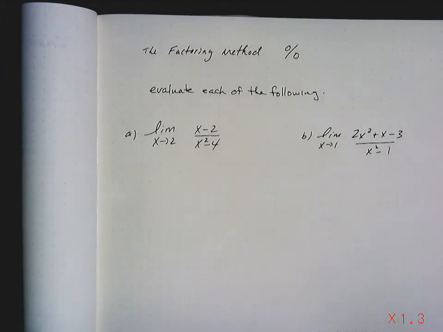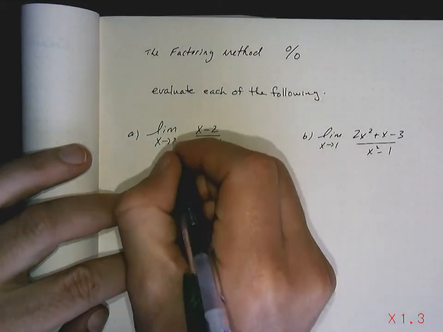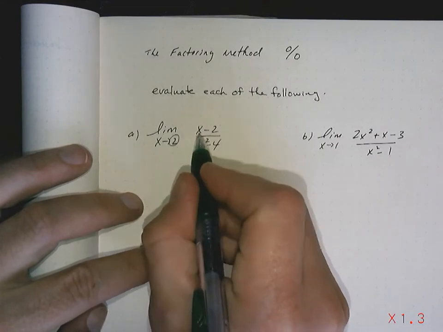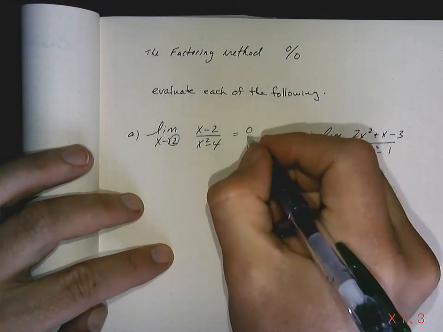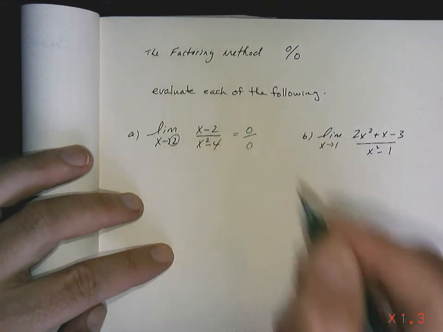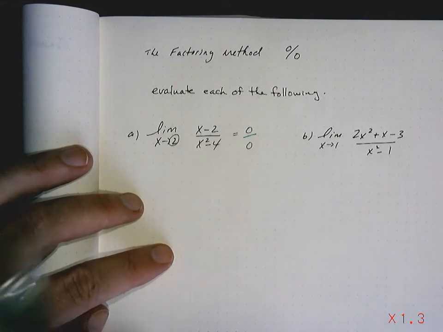So, first of all, the first thing you do when you walk into a question like this is you always try the mega property, because if the mega property works, you're done. This is a polynomial, this is a polynomial. We're going to attempt the mega property. We take the 2 and plug it into the top. We get a 0. That in and of itself is not a bad thing. But when I take the 2 and plug it into the bottom and I get another 0, now I've got indeterminate form. You need to show me that.